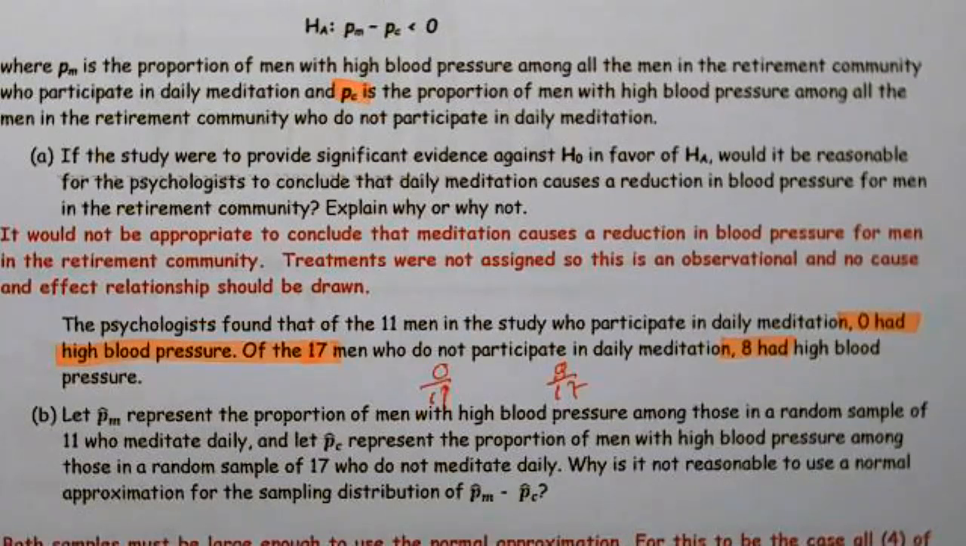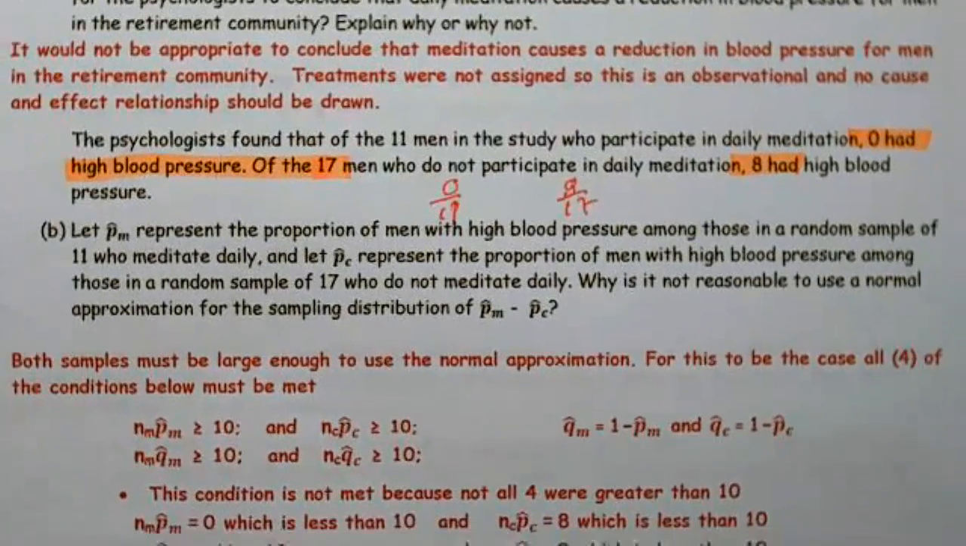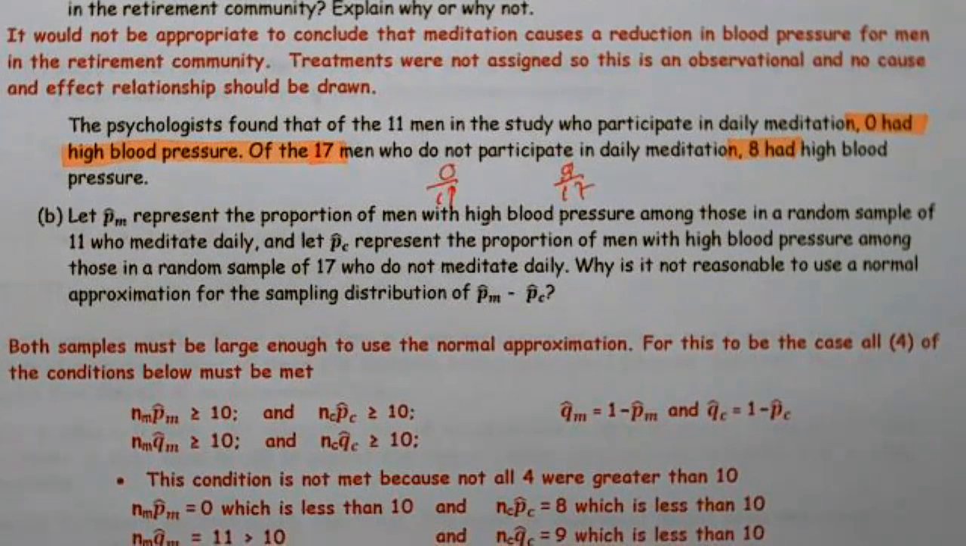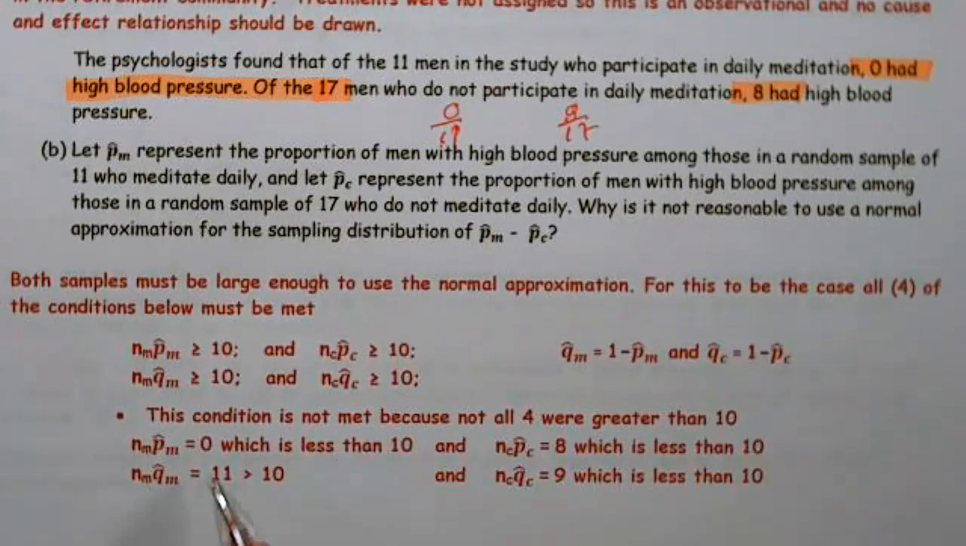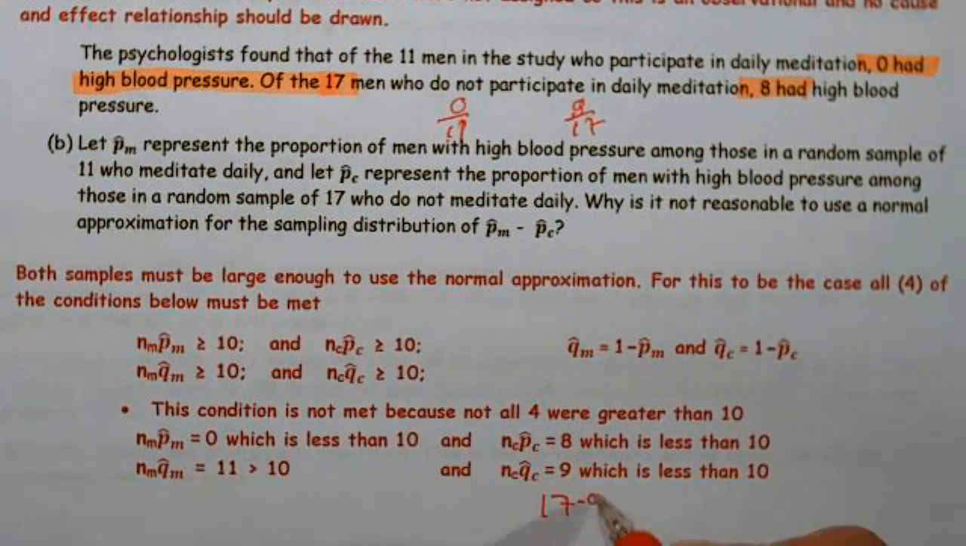Sample size. Both samples must be large enough to use the normal approximation. For this to be the case, all 4 conditions must be met, and in this case, they're not. We have 0, which is less than 10. We meet it here, but then we have 8 with high blood pressure, which is less than 10, and this number, I should have shown where it came from, was 17 minus 8 equals 9.